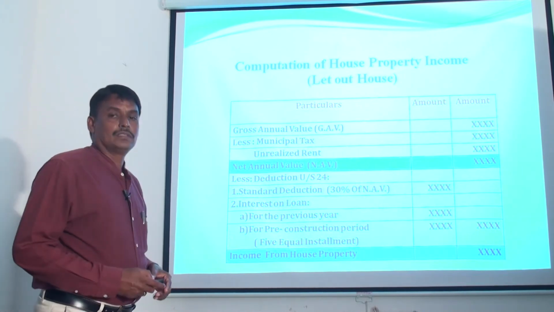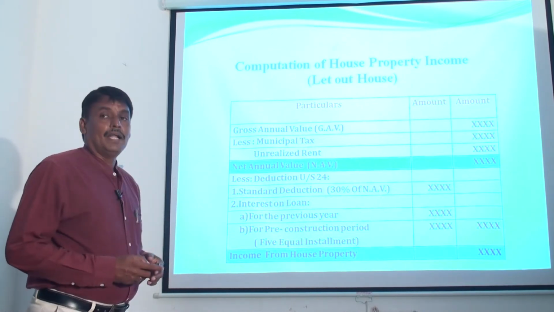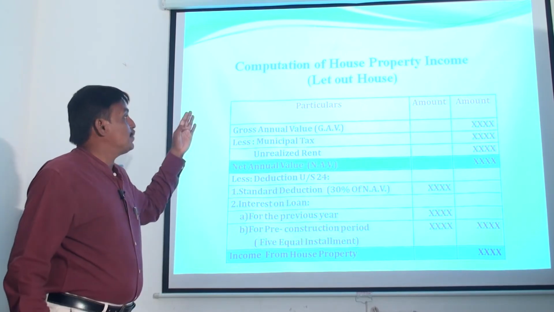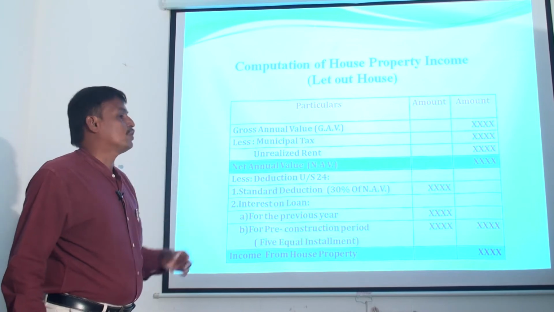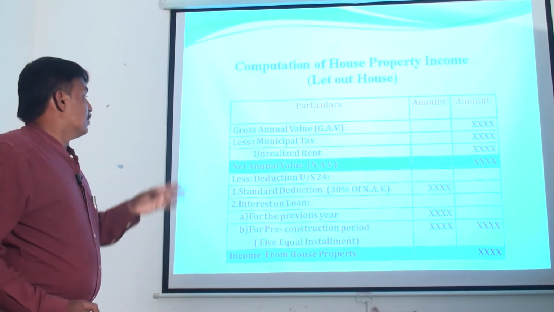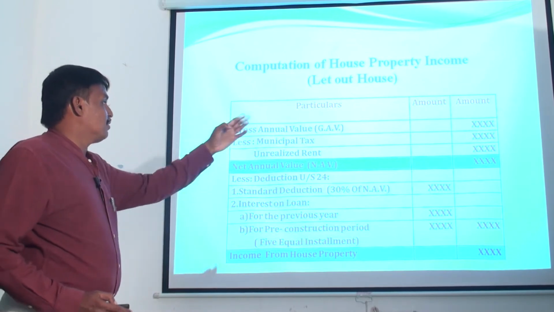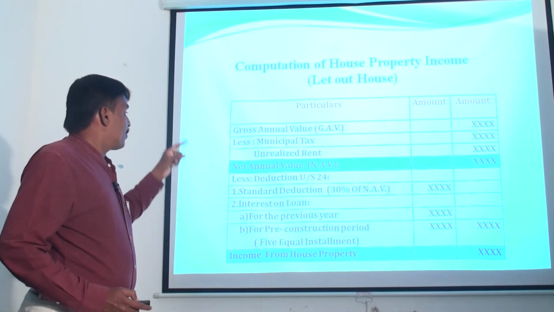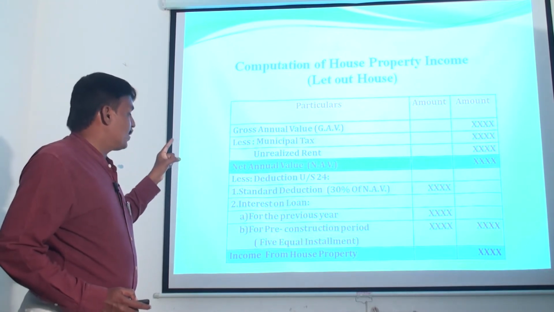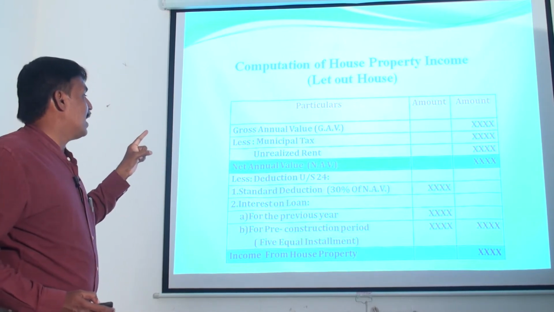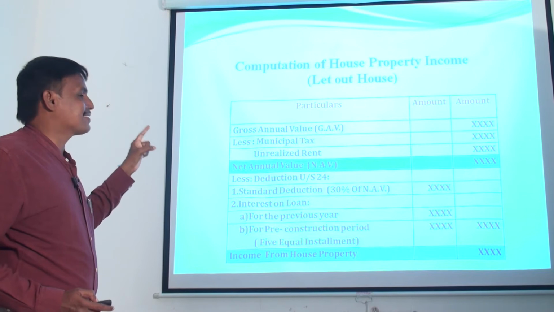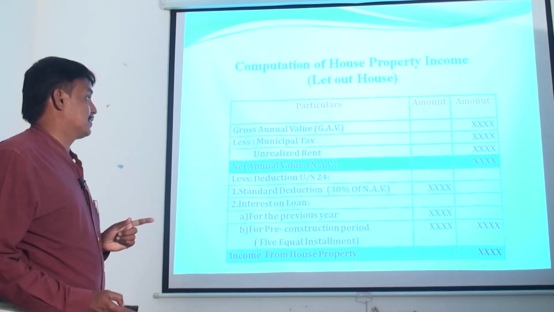Then third type of income, let out house. This is the pro forma for computation of house property income for let out house. So first we should find out the gross annual value. From the gross annual value, that particular assessee is eligible to claim municipal tax and unrealized rent as deductions.